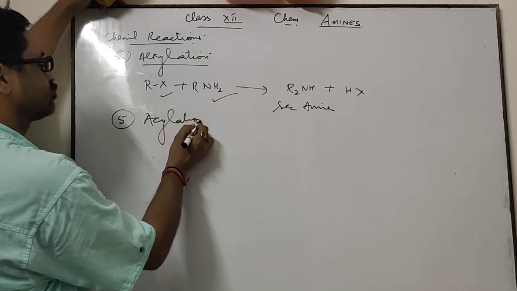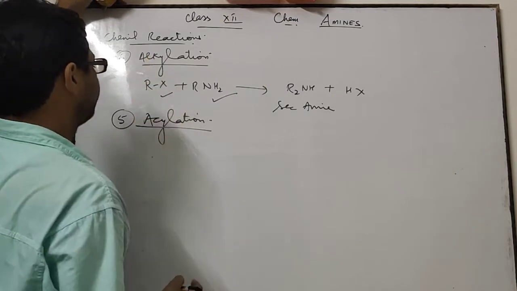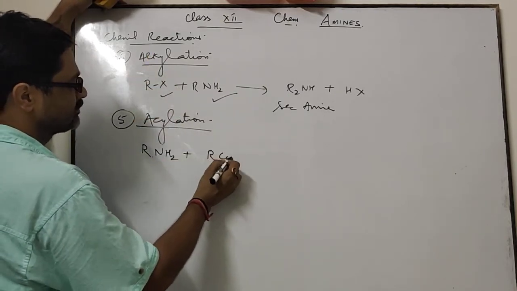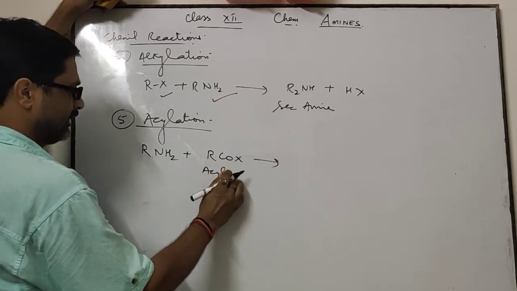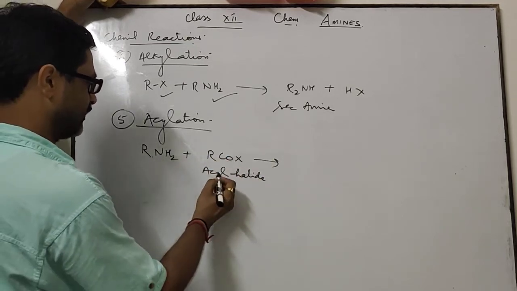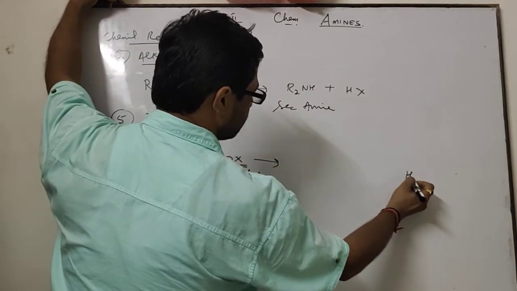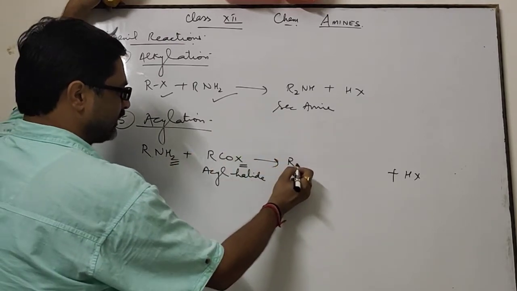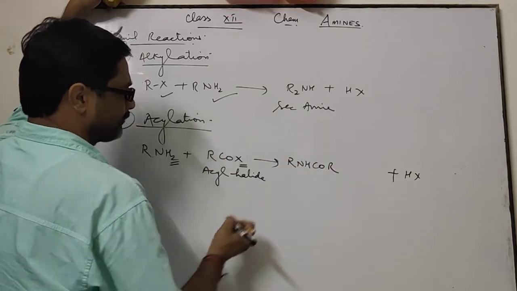Acylation reaction is also a type of reaction shown by aliphatic amines. RNH2 plus RCOX. RCOX is acyl halide. This hydrogen reacts with halogen to form HX, and this RNH gets combined with COR.